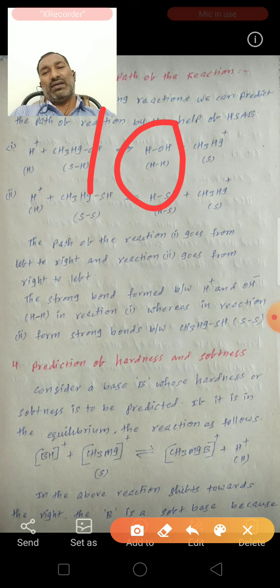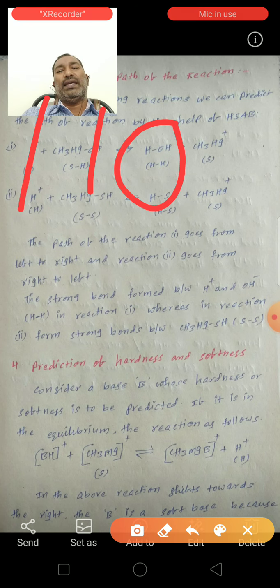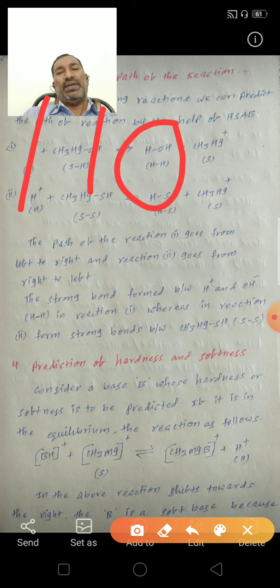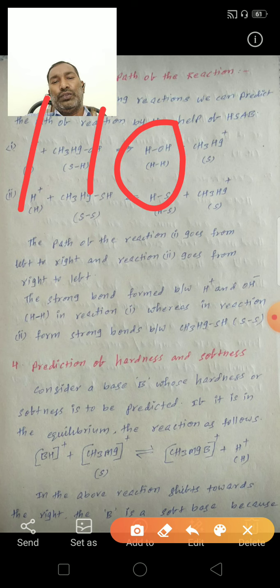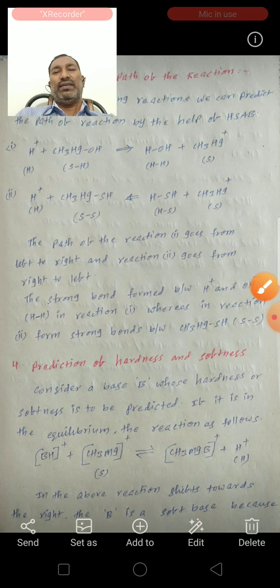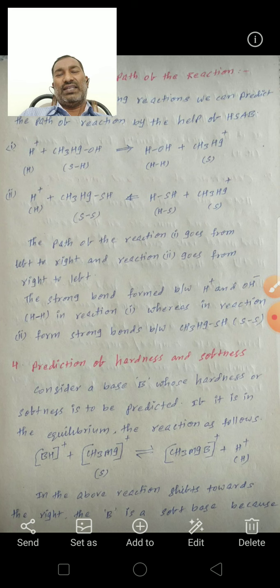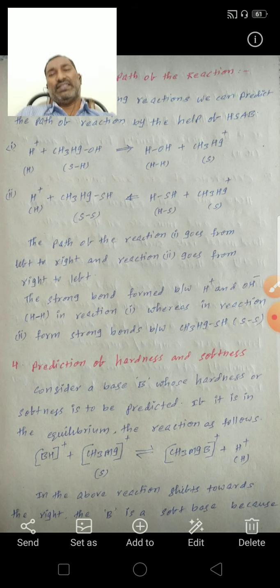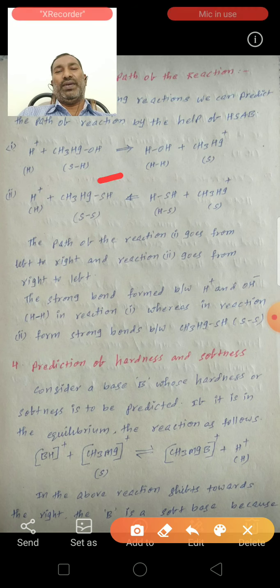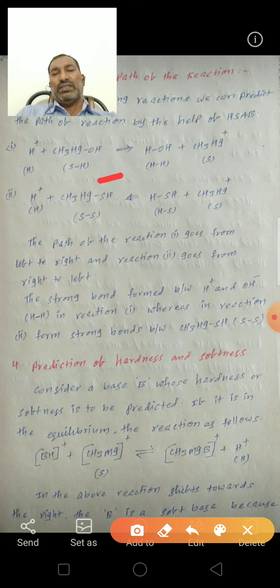OH minus, a hard base, reacts with the H plus hard acid to form a stable HOH complex, and CH3Hg plus is a soft acid. So this is the first reaction. See the second reaction: H plus plus CH3HgSH. Here H plus is a hard acid, CH3Hg plus is a soft acid, and SH minus is a soft base. Soft acid, soft base.